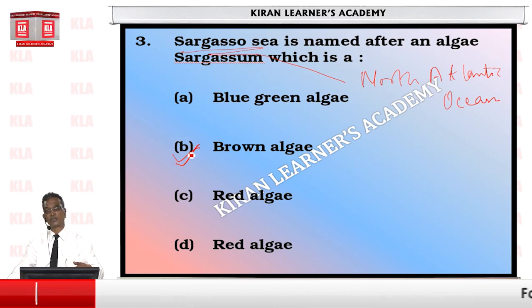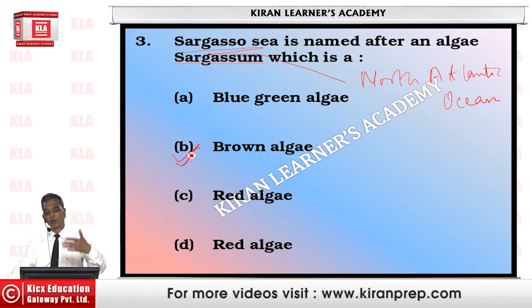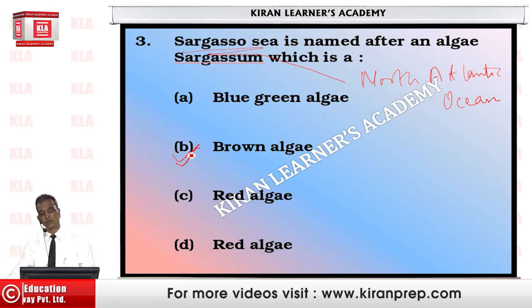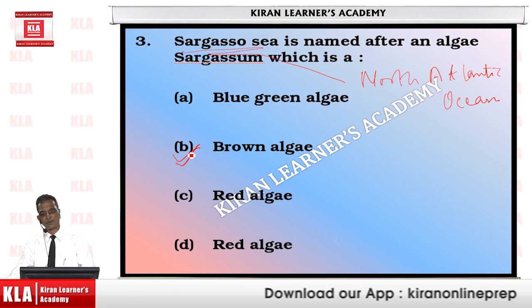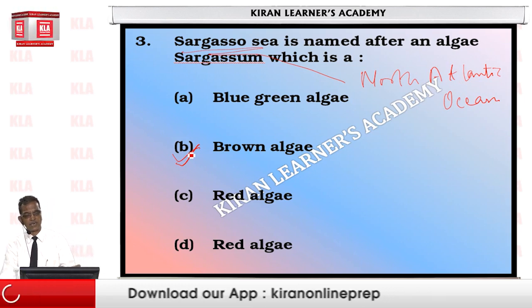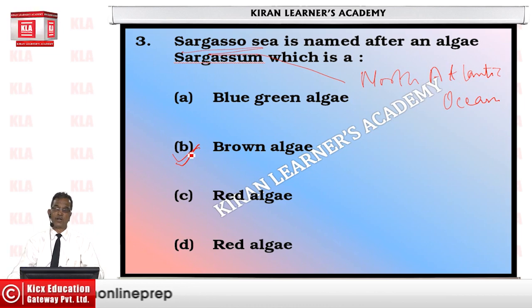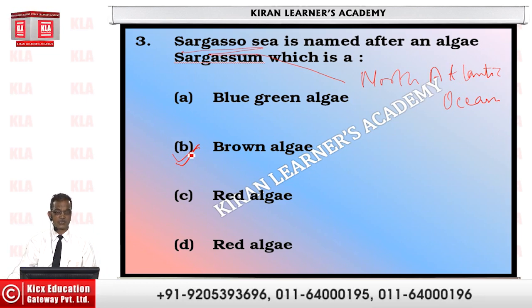Again, it's an important question, because the brown part of the ocean is found where? In the North Atlantic. What imparts the brown color to the Sargasso Sea? Again, the answer is Sargasso. Which part of the sea is called Sargasso Sea and why? Because of the presence of the brown algae Sargasso. So in one way or another, this question has been repeatedly asked in previous exams.